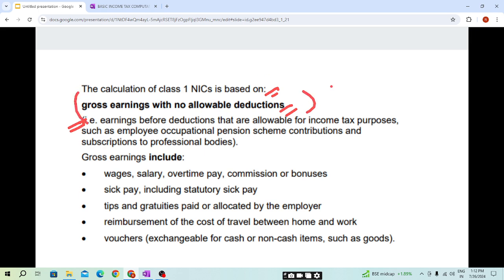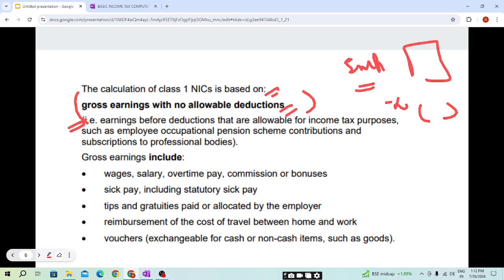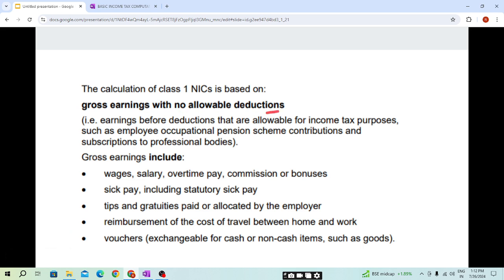Means we have seen the employment format: incomes, then less allowable deduction. Here the gross earning will be without any allowable deduction. We need to take only the income amount. We will not deduct any expense. Gross earning with no allowable deduction is the earning before deductions that are allowable for income tax purposes, such as employee occupational pension scheme contribution and subscription to professional bodies. This we have covered under the employment income chapter.